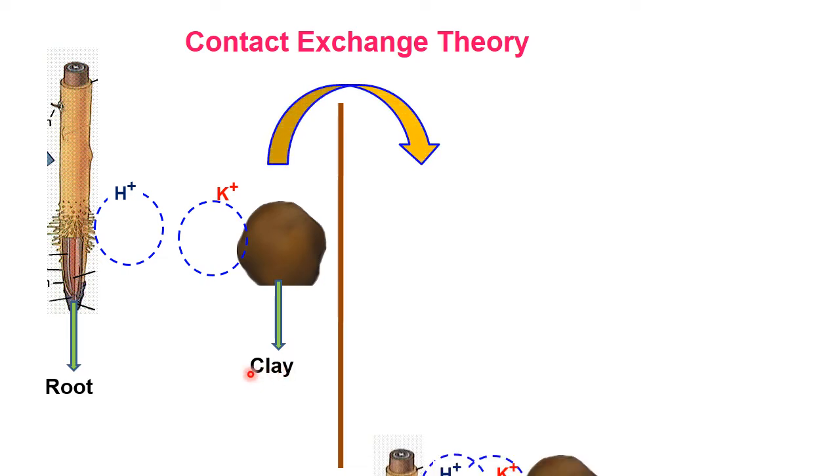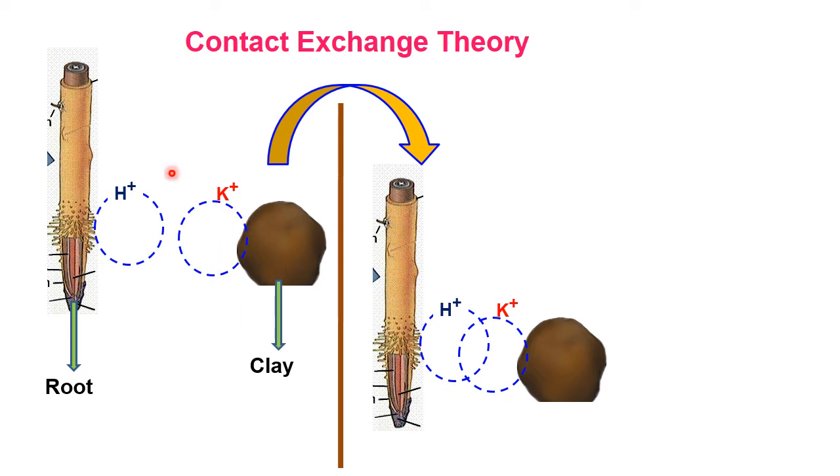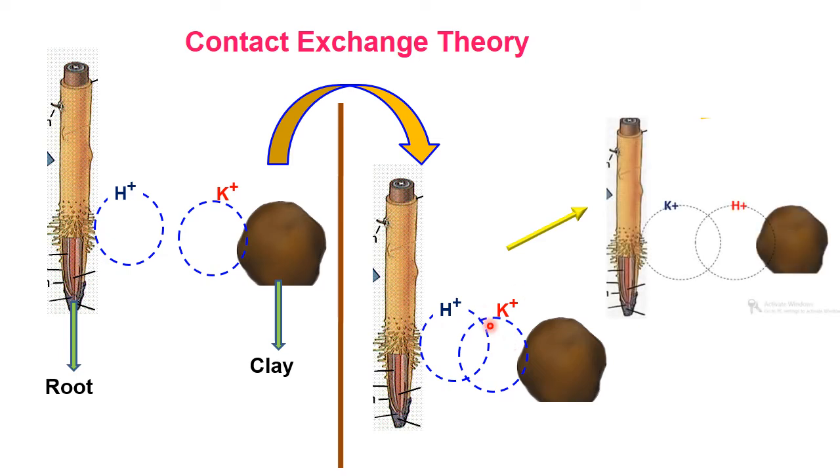Here, two oscillations occur, one at the clay particle and another at the root system. Whenever these two oscillations overlap each other, ion exchange takes place. Here, H plus ion is transported from the root system to the clay particle, and K plus ion, which is a mineral ion, is transported from the clay particle to the root system. This is with regard to contact exchange theory.